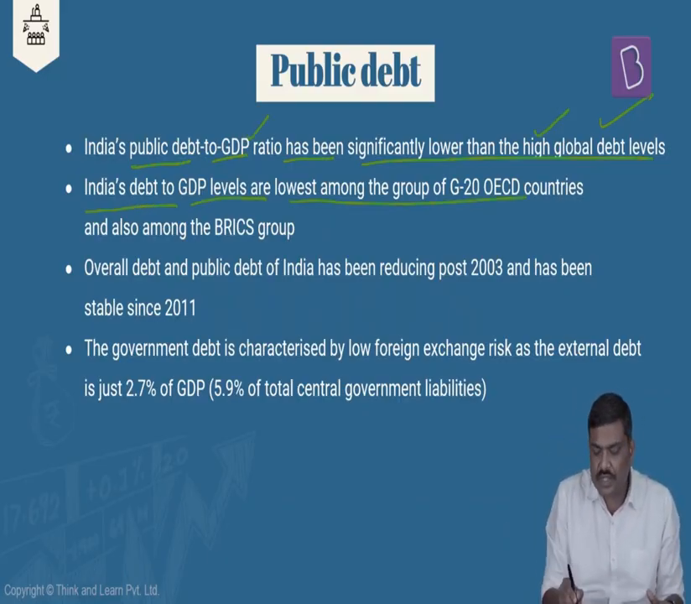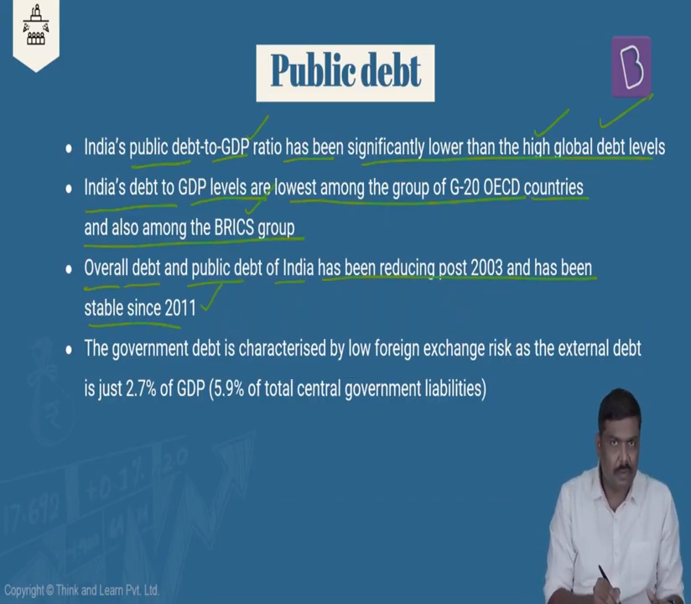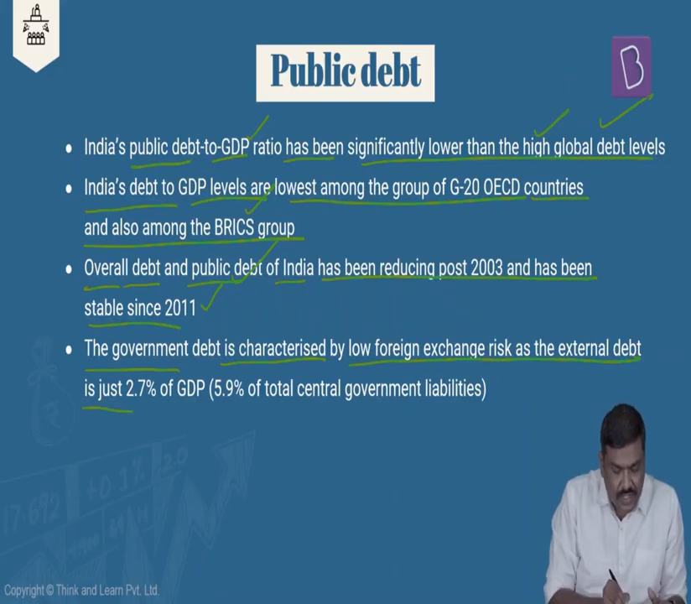India's debt to GDP levels are lowest amongst the group of G20 OECD countries and also lowest amongst the BRICS communities. Overall debt and the public debt of India has been reducing post 2003 and has been stable since 2011. But please understand, in the last couple of years because of the pandemic, there has been a spike in the public debt as well as the overall debt. The government debt is characterized by low foreign exchange risk as the external debt is just 2.7% of GDP.